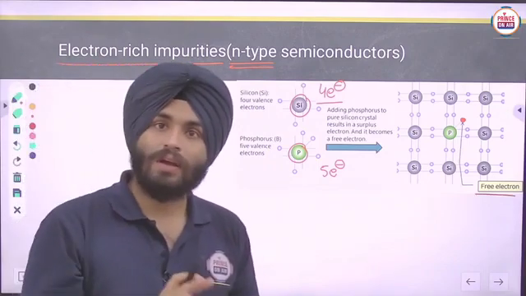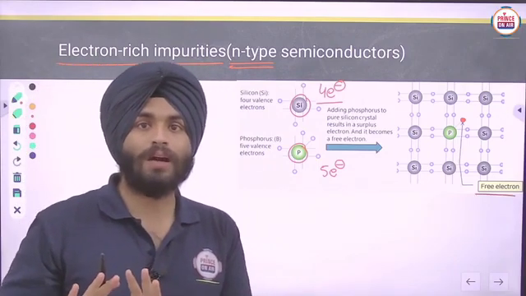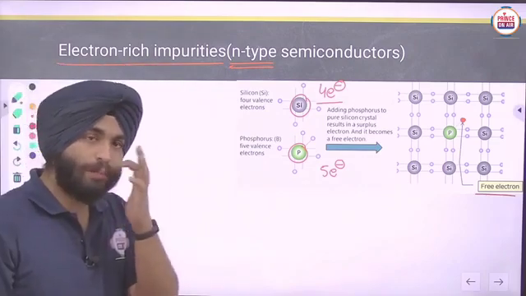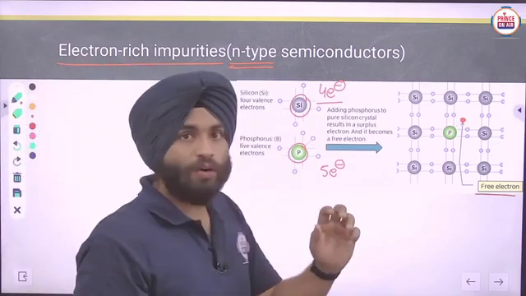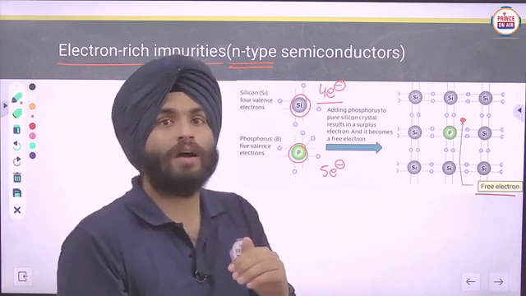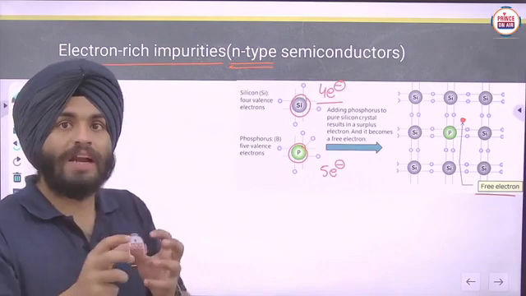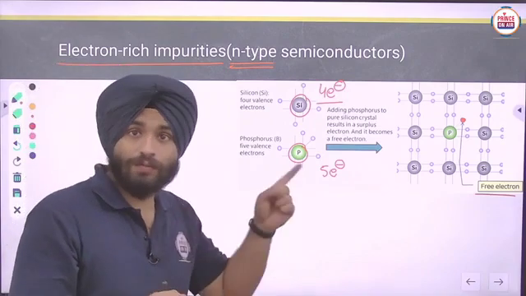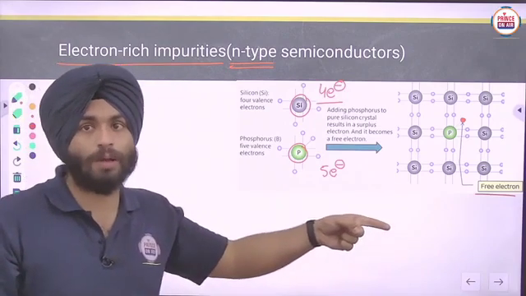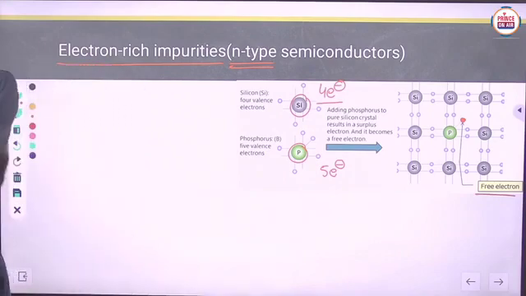Is it clear now? That is the simple part. So if you have elements of group 14 and you join them with group 15, which have a larger number of valence electrons, they will form N-type semiconductors. We will discuss that later, and I will show you in the periodic table also. Let's move on to the next part.